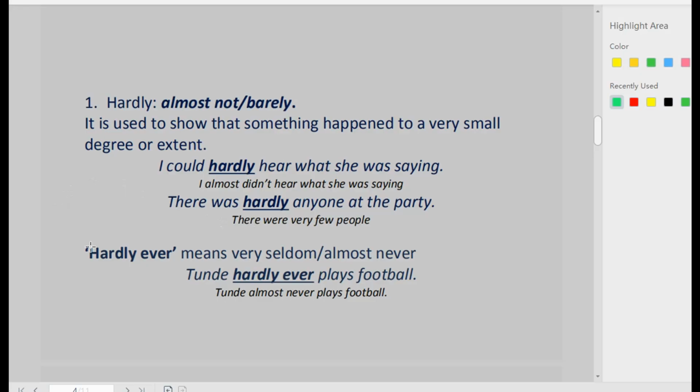Now, whenever we see the word hardly ever, it means very seldom or almost never. Let's see this example. Tunde hardly ever plays football. This means that Tunde almost never plays football.